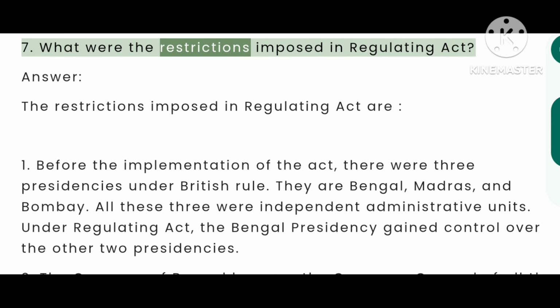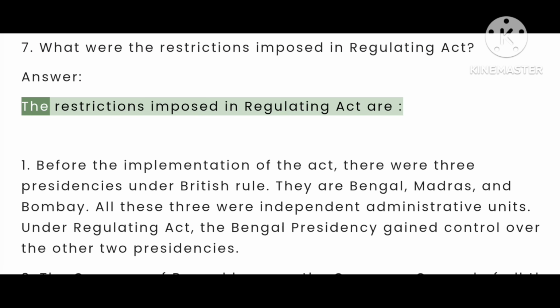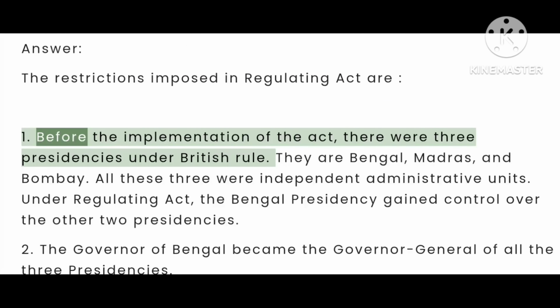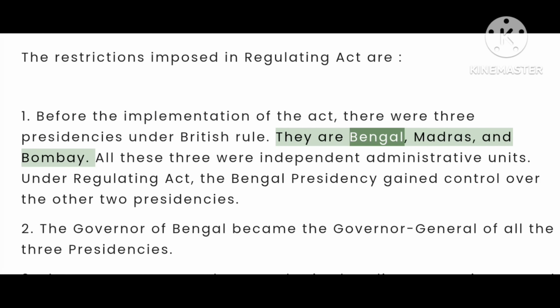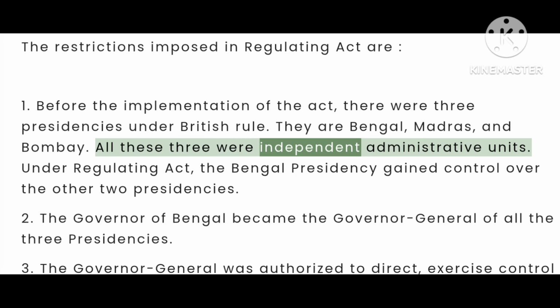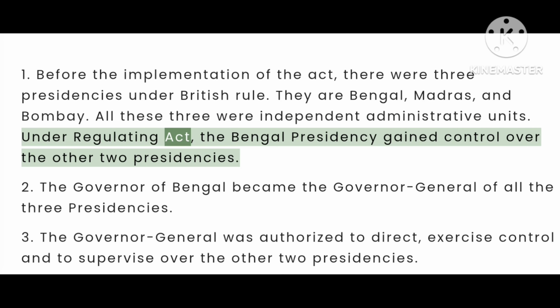7. What were the restrictions imposed in Regulating Act? Answer. The restrictions imposed in Regulating Act are: 1. Before the implementation of the Act, there were 3 presidencies under British rule. They are Bengal, Madras, and Bombay. All these 3 were independent administrative units. Under Regulating Act, the Bengal Presidency gained control over the other 2 presidencies.